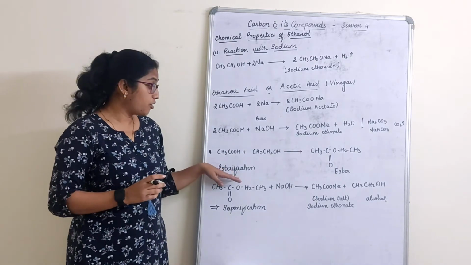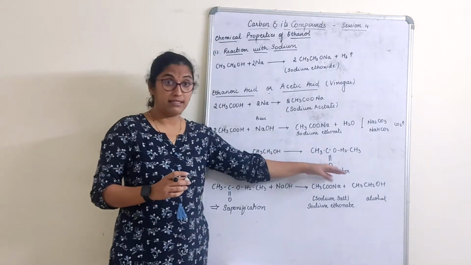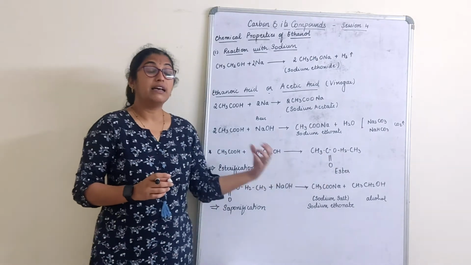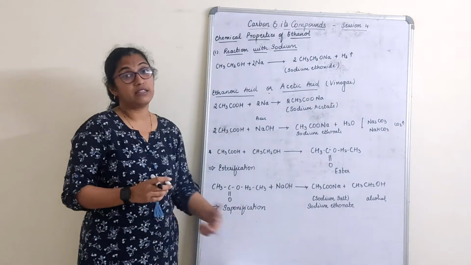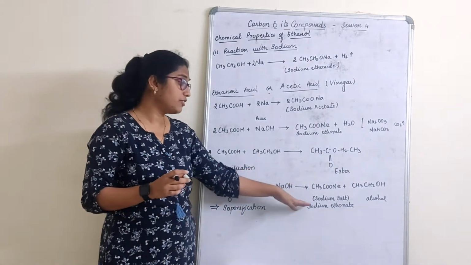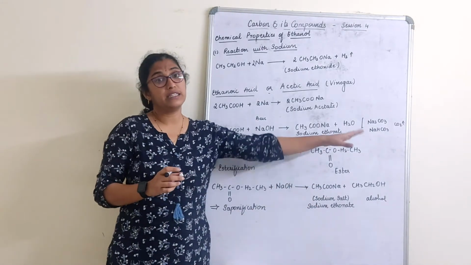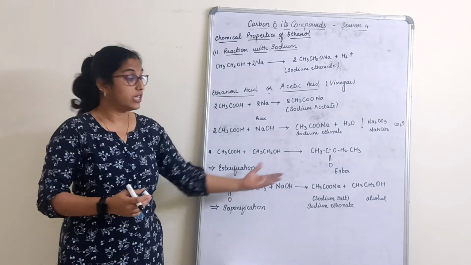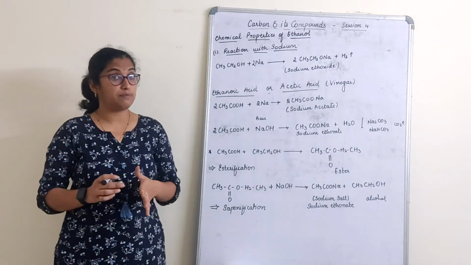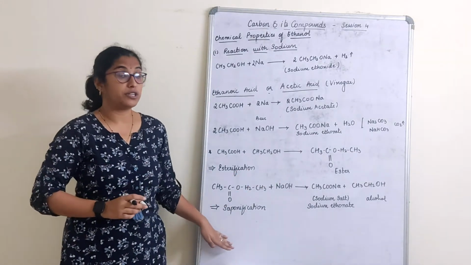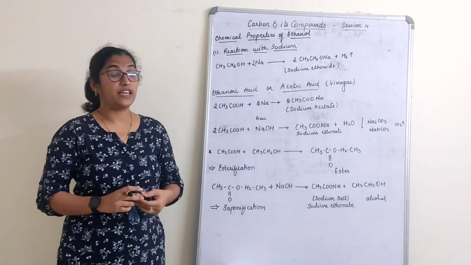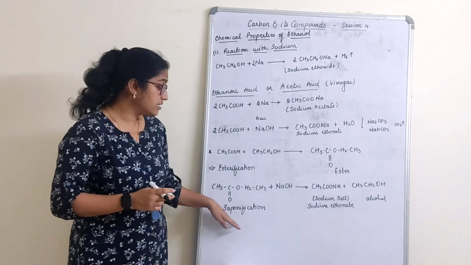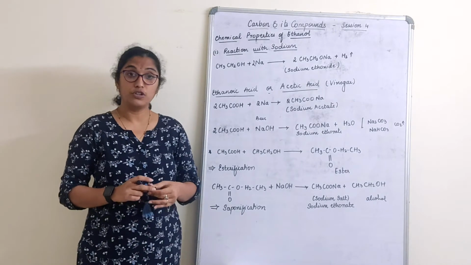So from esterification we obtain an ester, and if that ester is further reacted with the base, we get sodium ethanoate and ethanol. The process by which this takes place is called saponification, another very important process like esterification, and it is used in the manufacturing of soap.